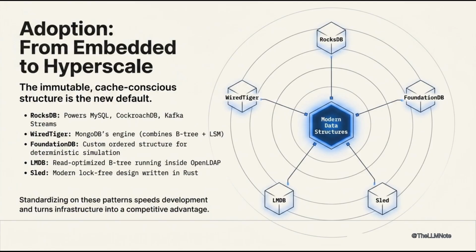They underpin the infrastructure serving billions of requests. The common thread: separation of logical interface from physical layout. Standardizing on these patterns reduces operational complexity and speeds development. From edge IoT to hyperscale cloud, the immutable cache-conscious data structure is the new default. Choose wisely, and infrastructure becomes a competitive advantage.